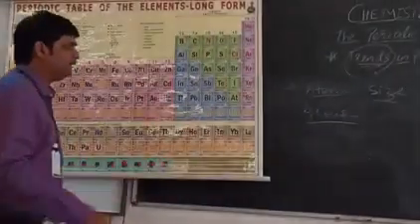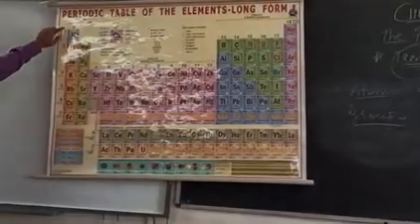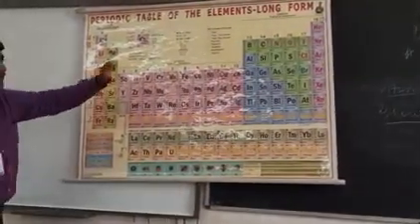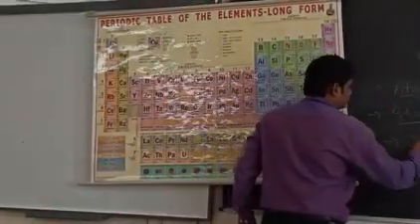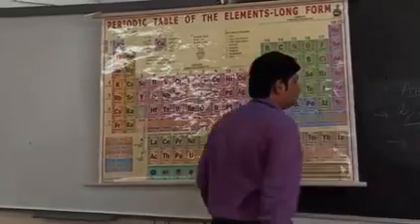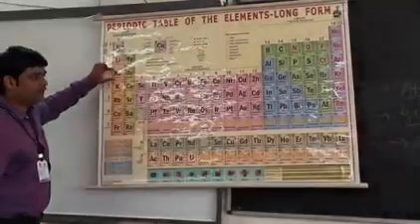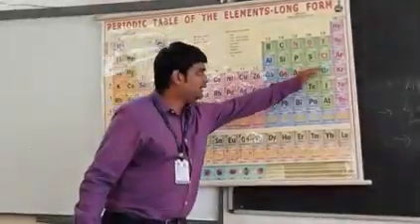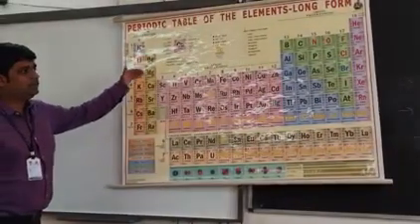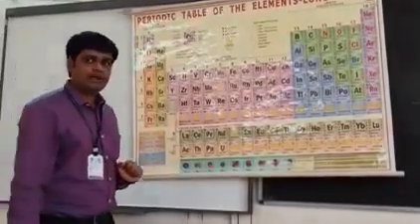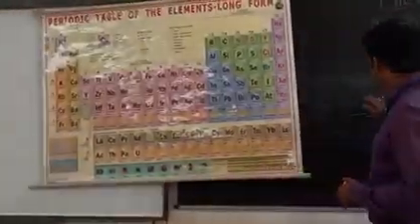So first we compare the atomic size of the elements present in the same group. Like if I say group 1, I compare the elements which are present in group 1 according to atomic size. Second, I can compare them in period, in the same period. Like if I take period 3, the starting element is sodium and the last element is chlorine. So in a period also I can compare the size of the element. Are we clear here? Any doubt here? Alright. So the first property is atomic size.